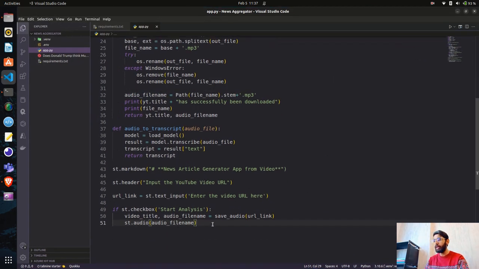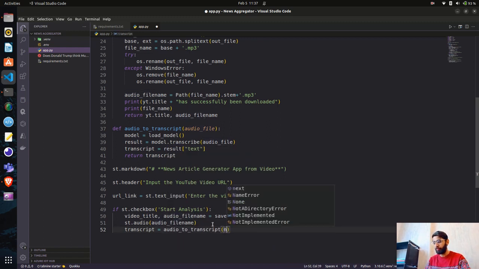So let's also get the transcript. We'll define a variable, transcript, and in the transcript we'll use this function, audio to transcript, that we created, and just pass the audio file name.